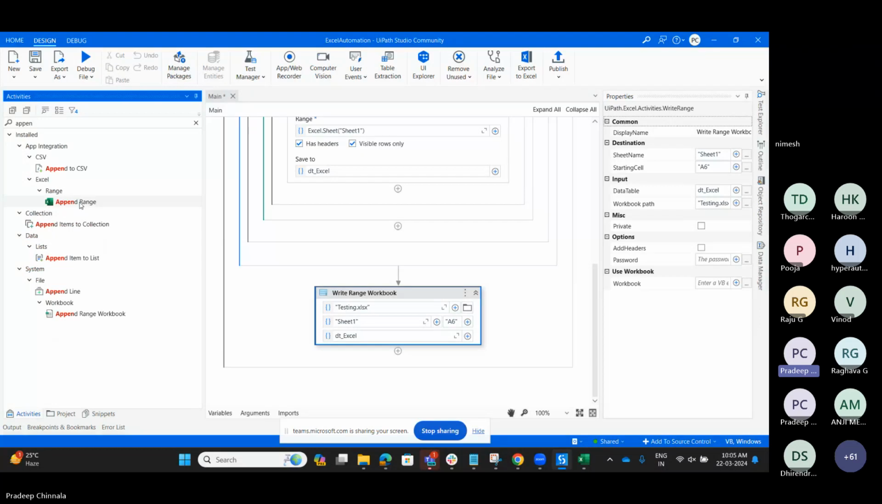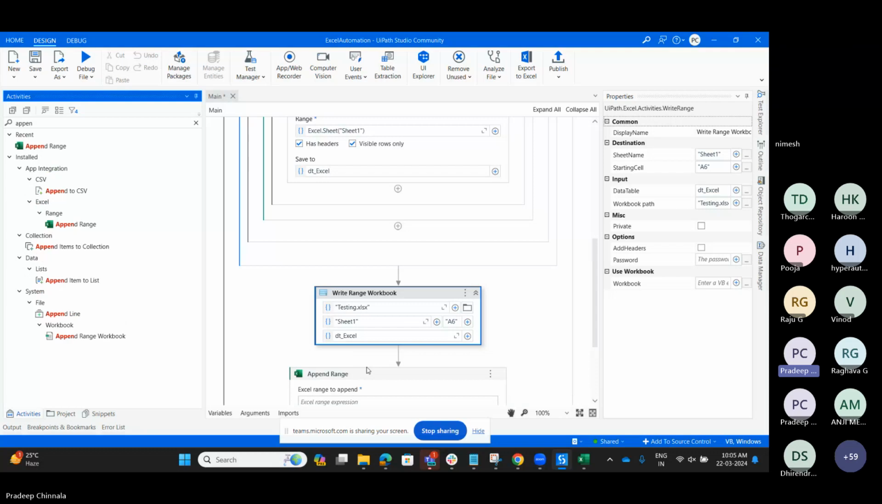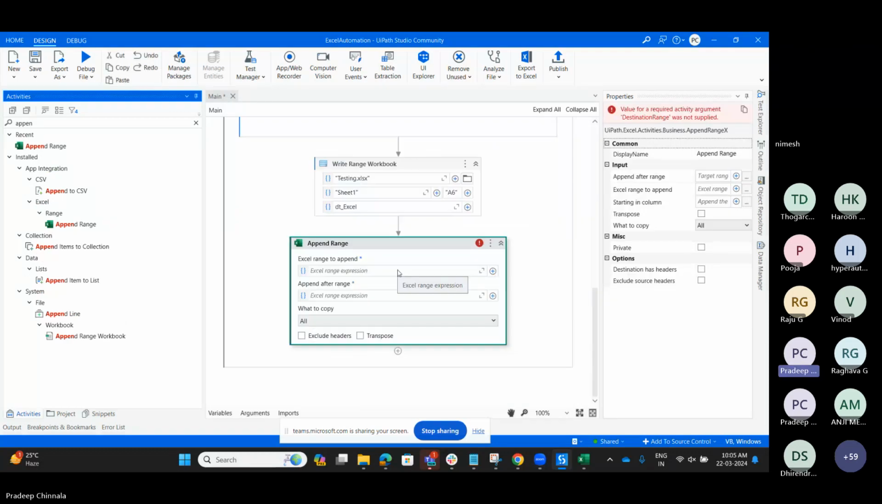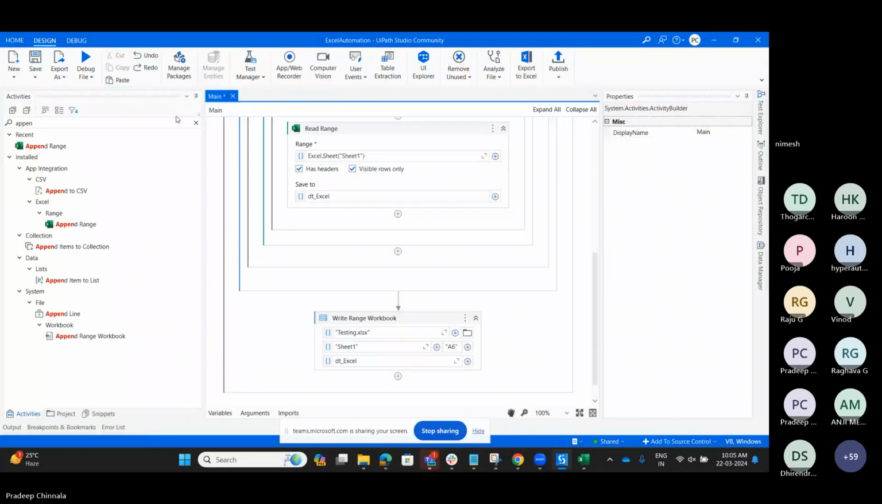Instead of giving the data as A4, A6, you can do the append range also. In Excel, you have append range, right? What it will do? We have to give that particular data table which you are going to use. It will append the data to that particular Excel file directly. So this is about the append.